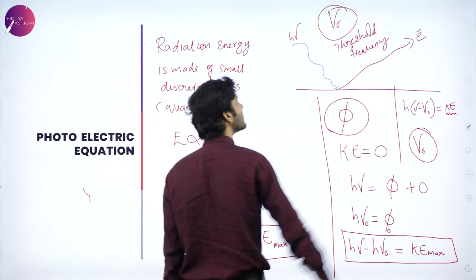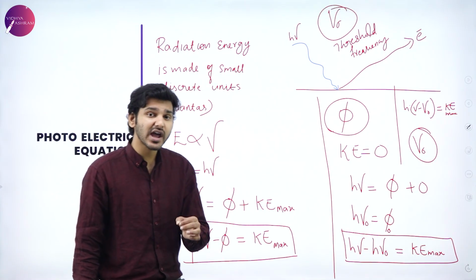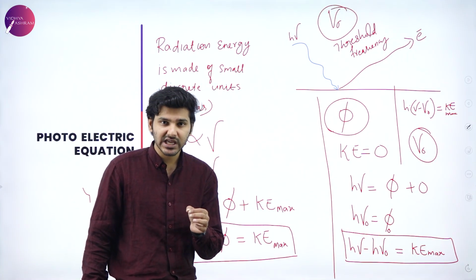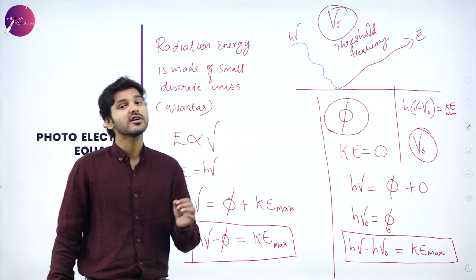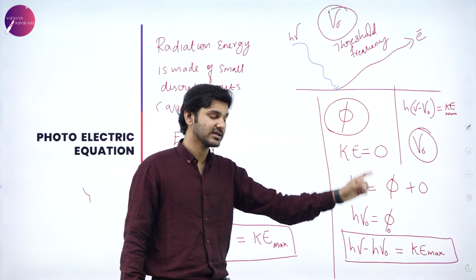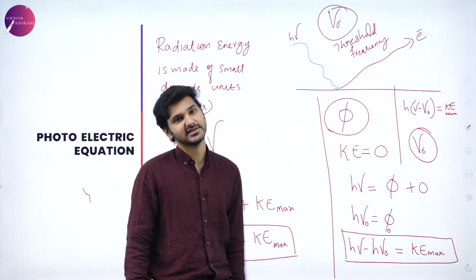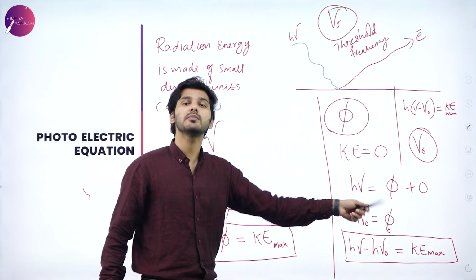So threshold frequency can be defined as the minimum frequency that is required by the incident radiation in order to produce photoelectric effect, and that is known as threshold frequency, which is indicated by nu naught. And this particular equation signifies that. So always remember, nu will always be greater than nu naught.